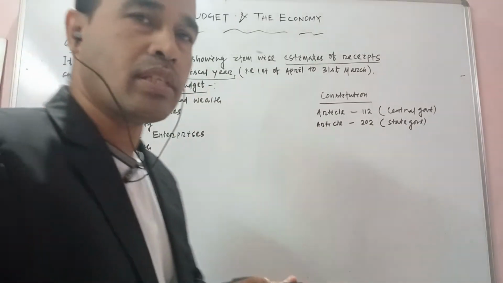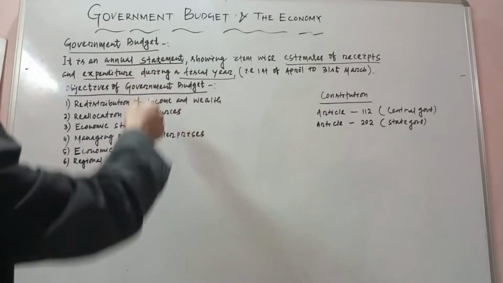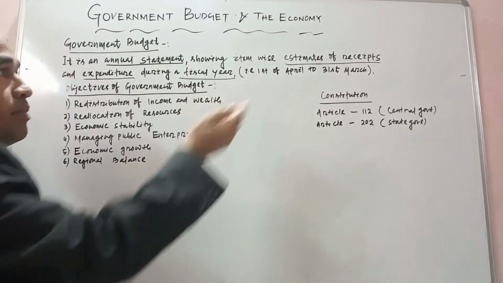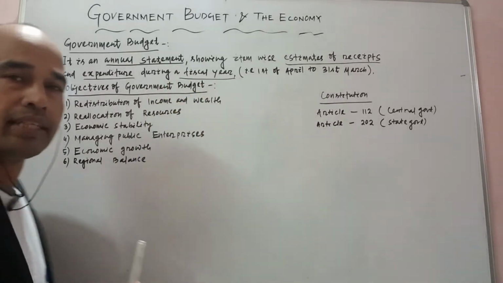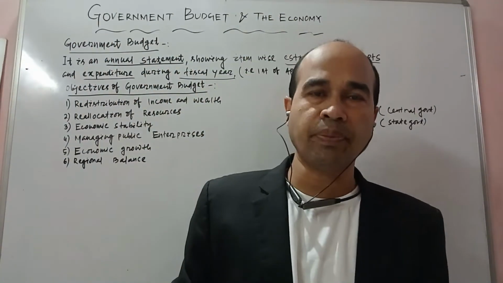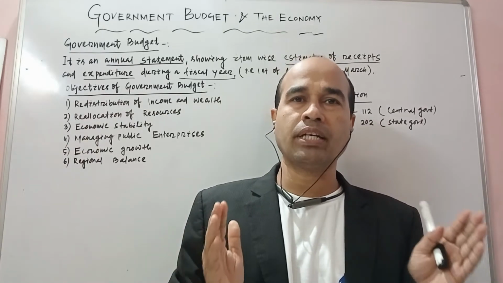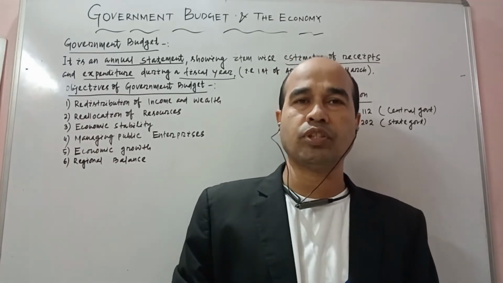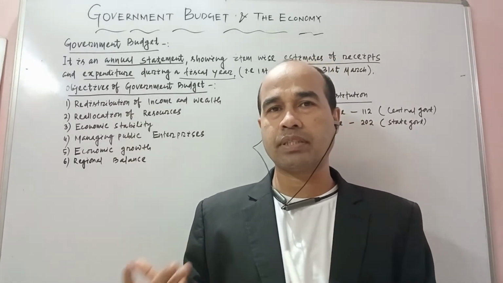Once again, what is the meaning of our government budget? It is an annual statement showing item-wise estimated receipt and estimated expenditure during a fiscal year, that is 1st of April to 31st of March. That means every year the government prepares the budget. That budget runs from 1st of April to 31st of March.